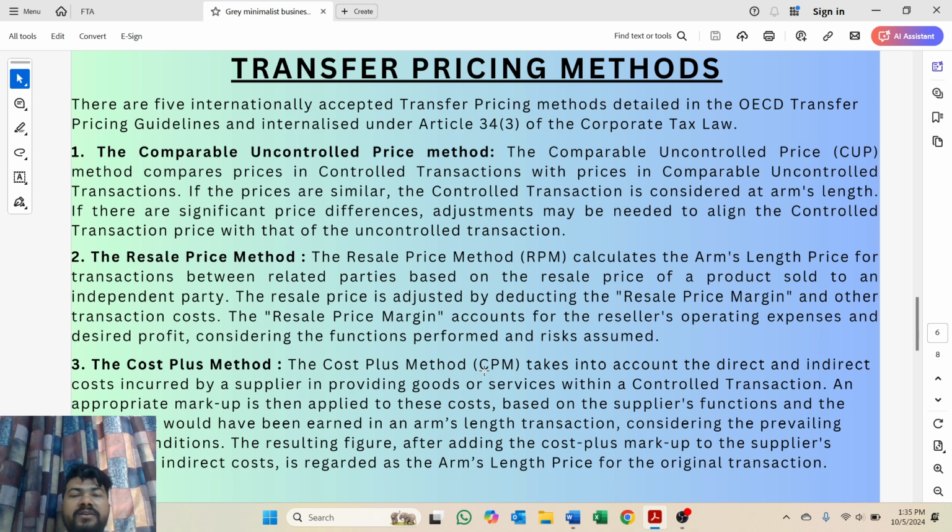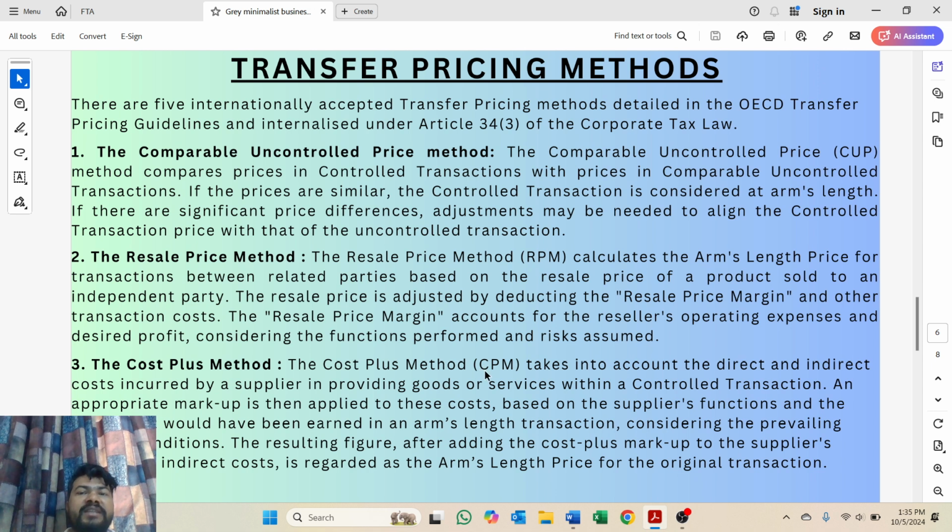The other method is the COP method, the cost plus method. The COP method takes into account direct and indirect costs incurred by the supplier in providing goods and services within the controlled entity, and then an appropriate margin is added to that cost based on the supplier's functions and the profit that would have been earned in arm's length transactions. The resulting figure, after adding the markup to the supplier's direct and indirect cost, will be regarded as the arm's length price for the original transaction.